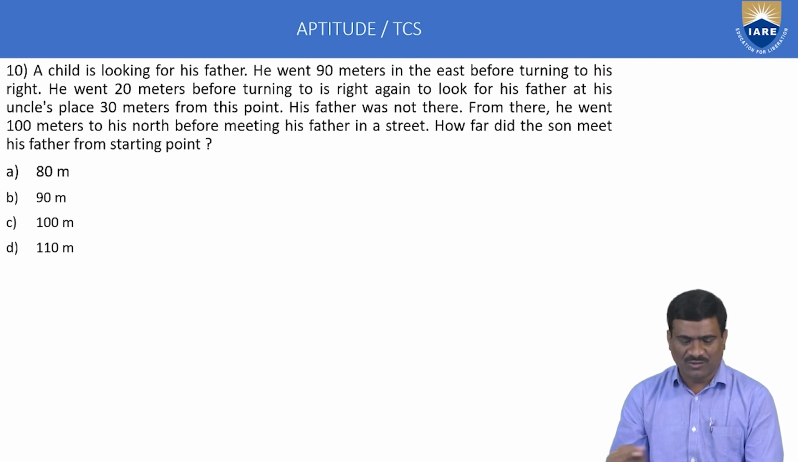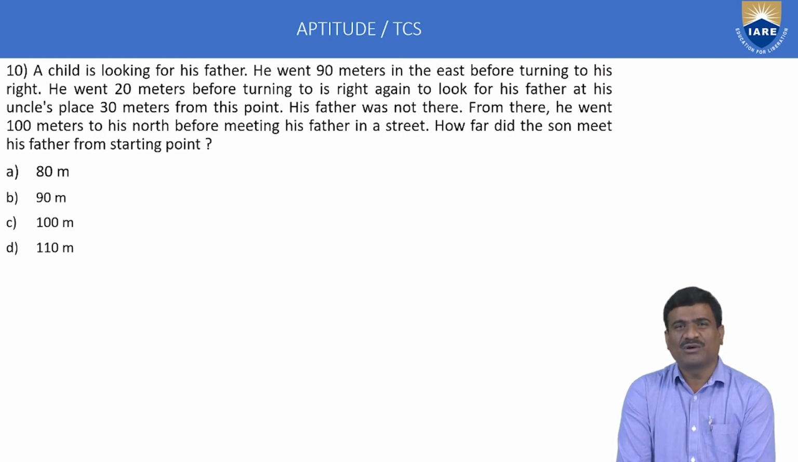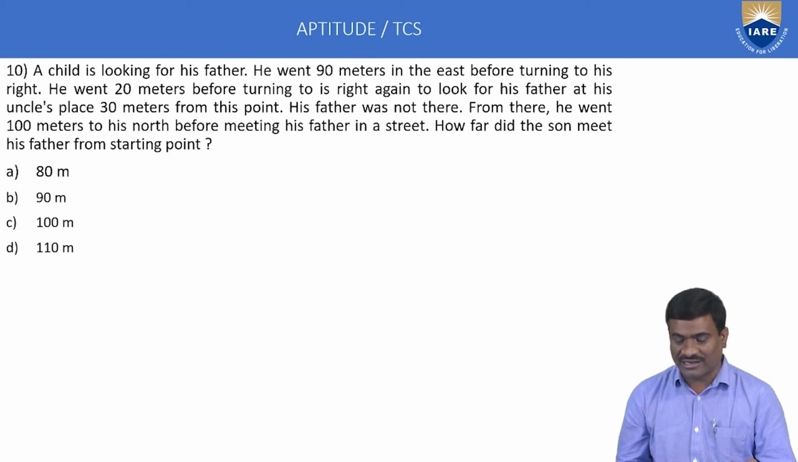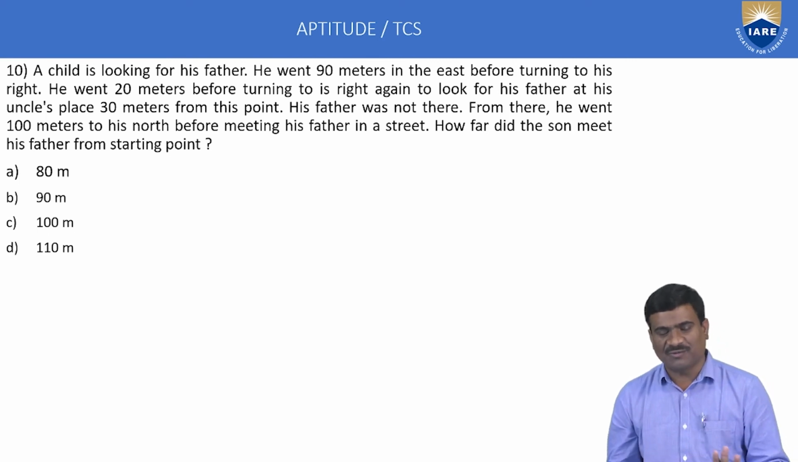Next, 10th one. A 10th one, direction test. A child is looking for his father. He went 90 meters in the east before turning to his right. He went 20 meters before turning to his right again to look for his father. It is uncle's place, 30 meters from this point.